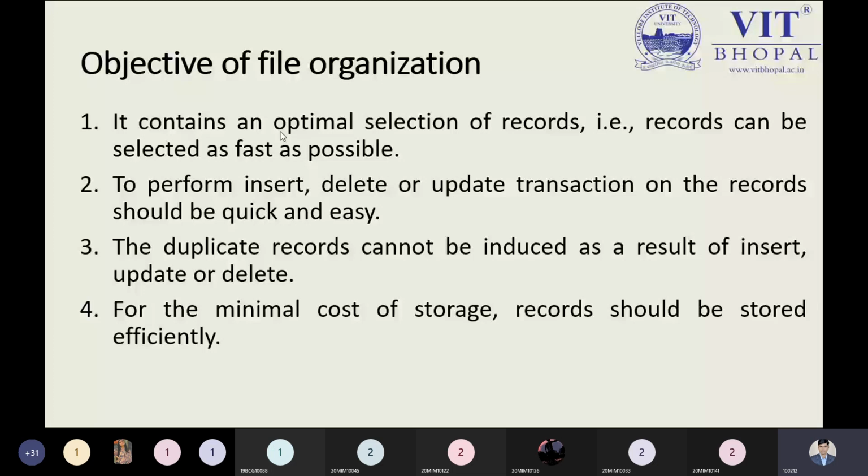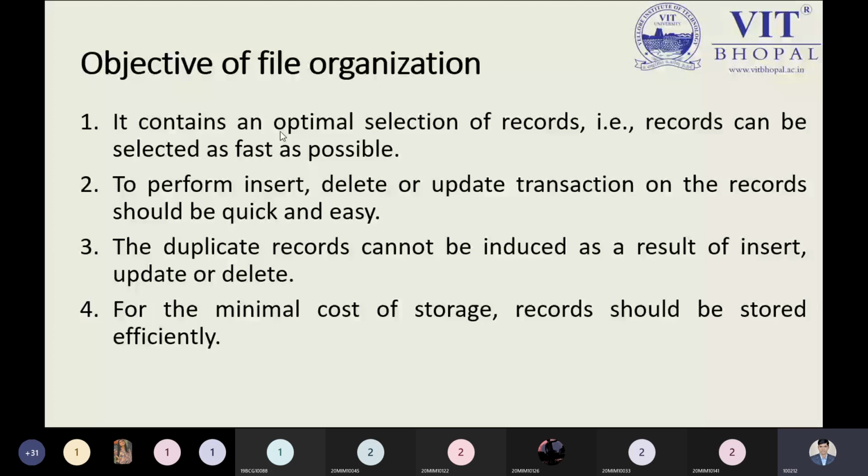Because each and every record we are storing contains some values in terms of memory, it is represented by pointers or memory references. So if we are trying to update something, a memory reference will call only the particular record. It will not go in a sequential manner, depending on the method only. So duplicate records cannot be inserted. If you try to insert duplicate information while updating, that is not possible here.